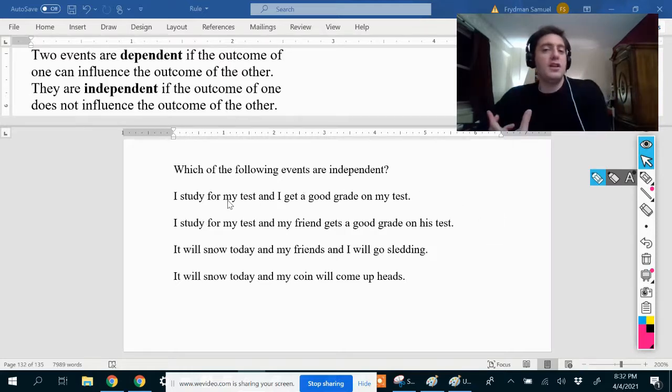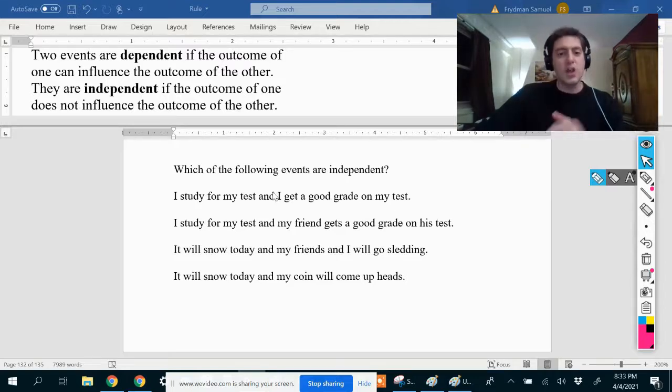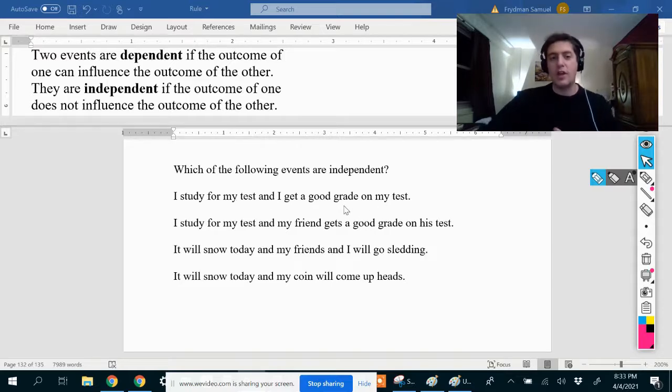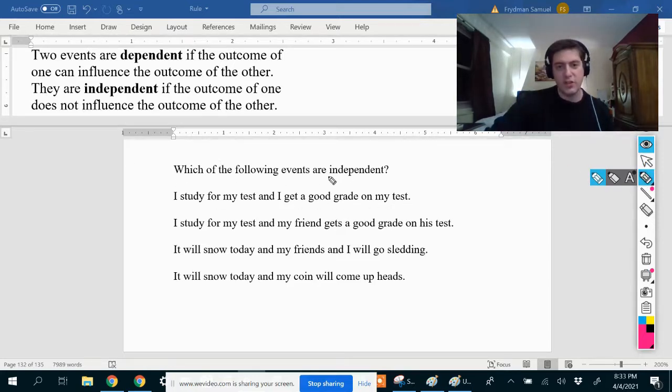Yes, if you study for a test, you're probably going to get a higher score than if you didn't study. So studying for the test does influence the outcome of the test, and therefore these two events are dependent. The grade I get on the test depends on whether I studied for the test or not. So these are dependent, they're not independent. Remember, independent means they have nothing to do with each other. So I'm not going to circle this one because the question said which of the following events are independent. These two events would be dependent.